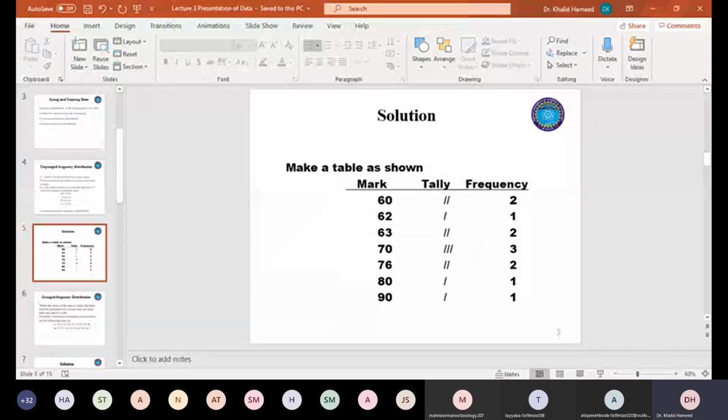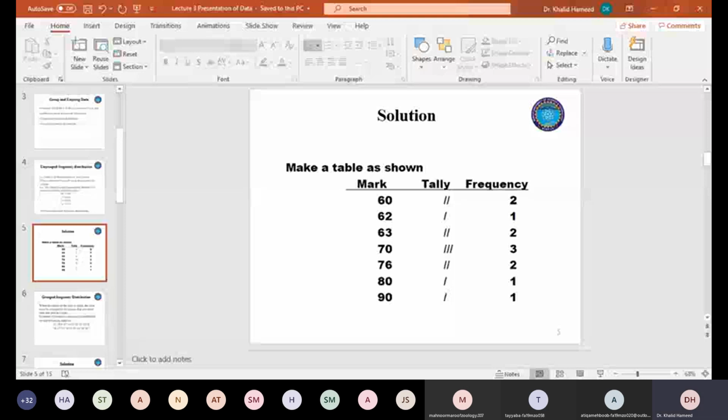And my total number of observations was 12. So that was possible with that data set. But let's suppose I have 100 observations and I want to mark an ungrouped frequency distribution. In that case, my table might be many pages long, and that's hardly readable as well as comparable for any audience.